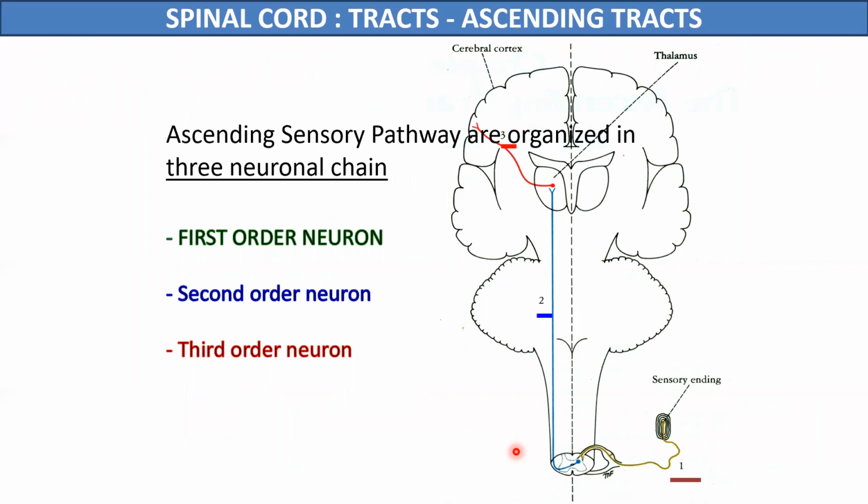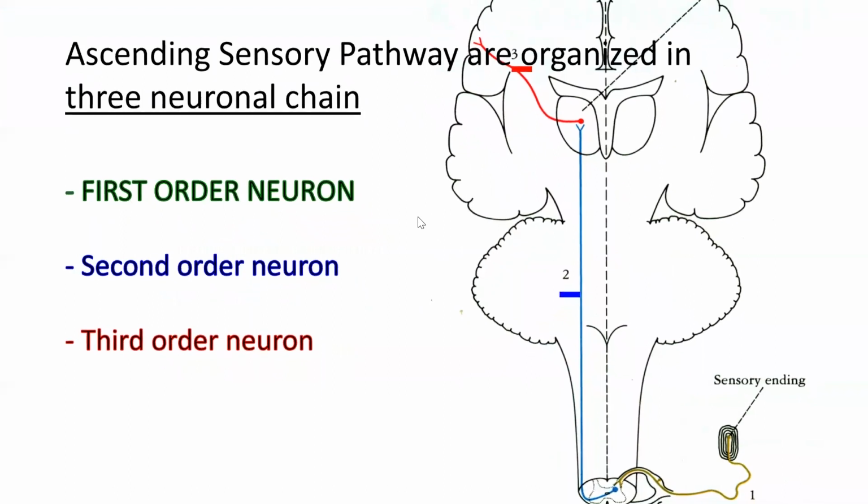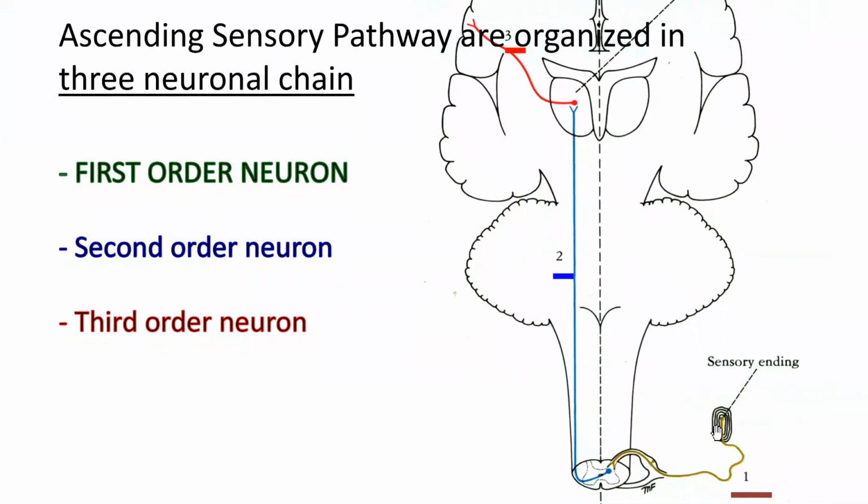These three sets of neurons are the first order, second order, and third order neurons. By these words we mean that the first order neurons of the ascending tracts carry all the sensory information from the receptors to the spinal cord.